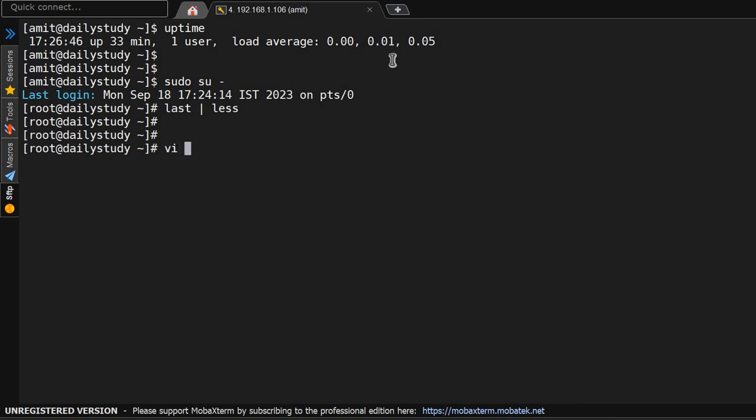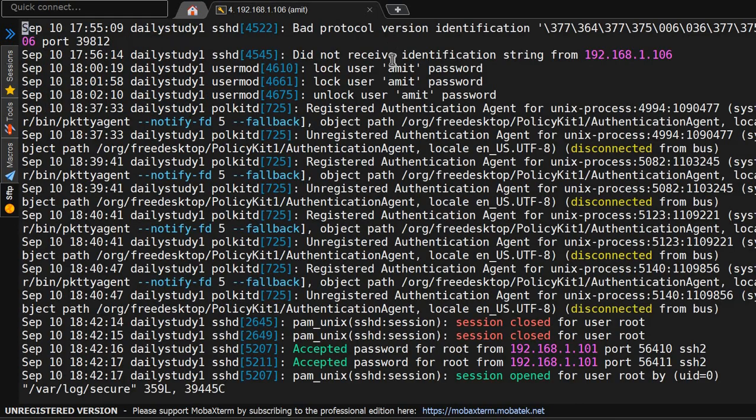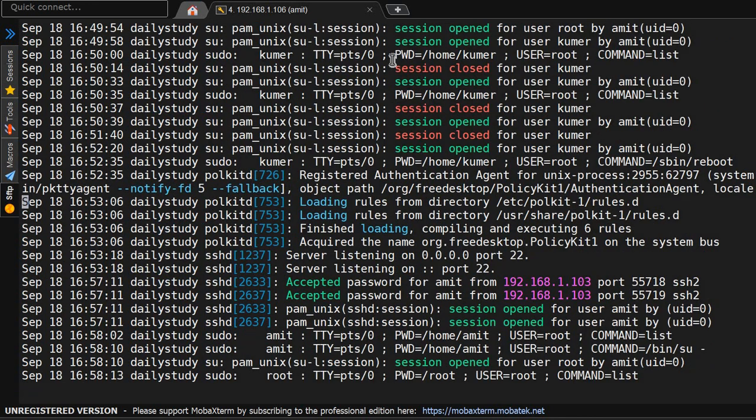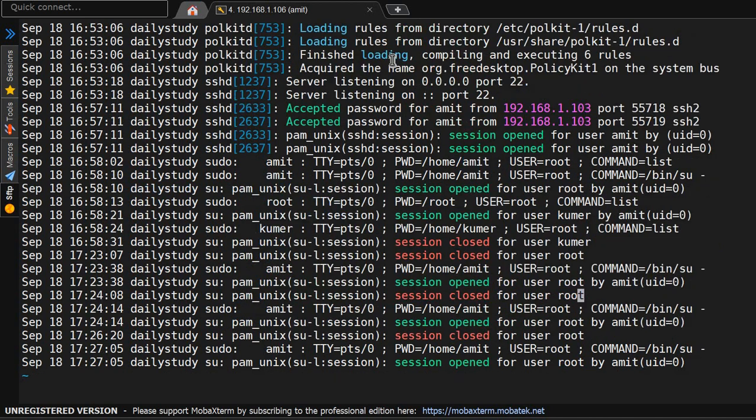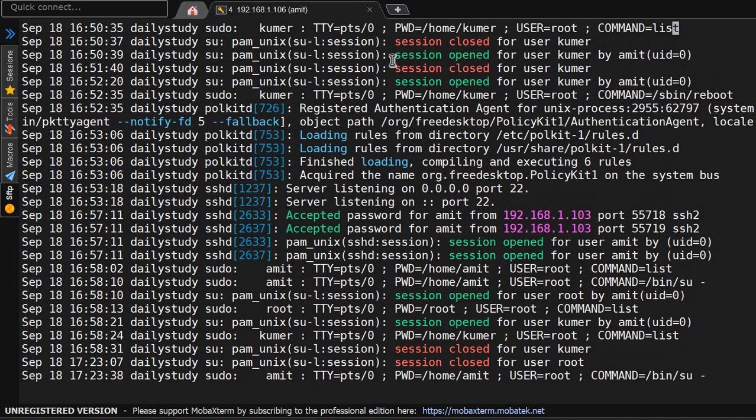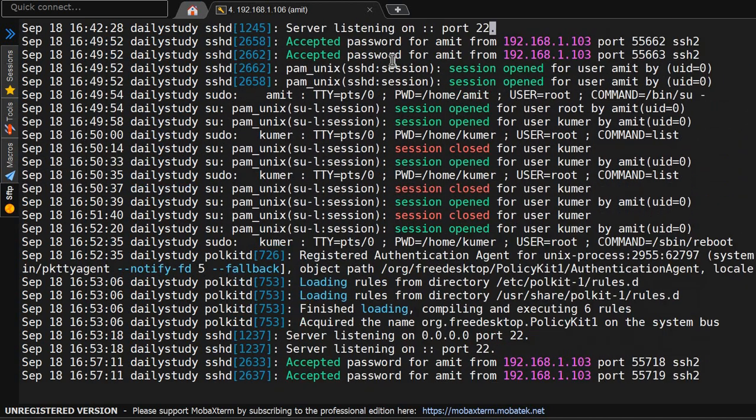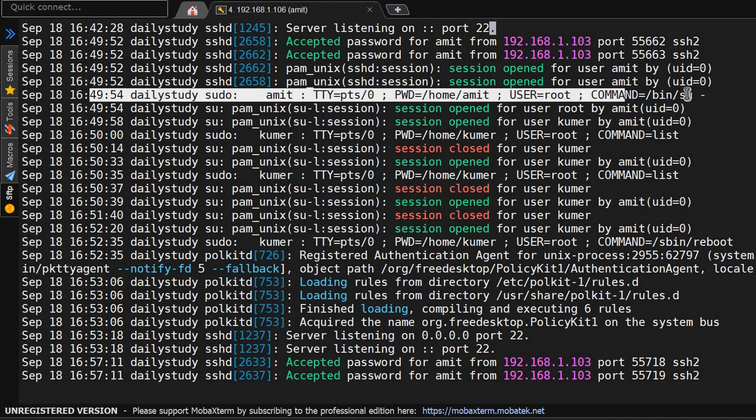So we have to go to the log, the secure log. If you go and search September 18, 16:53, so we got here. And if we go up before the reboot, because it's showing the reboot session, yes, see, on September 18, 16:50, the Amit user logged in at 16:49. Here the Amit user has logged in.